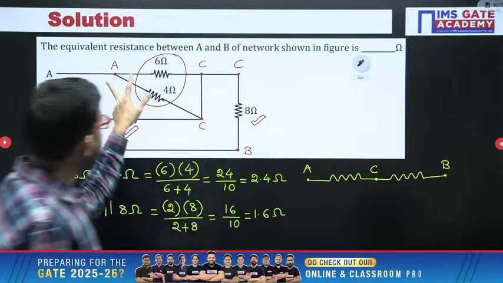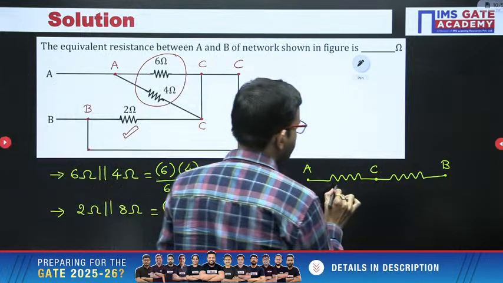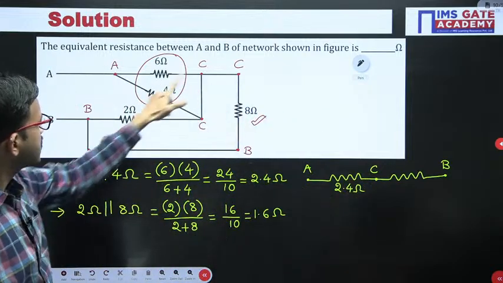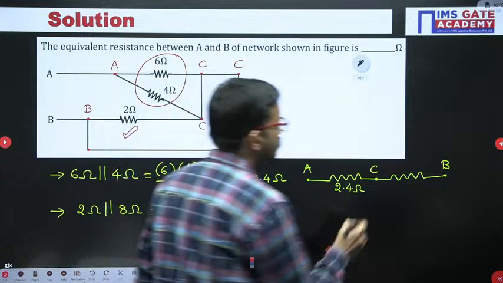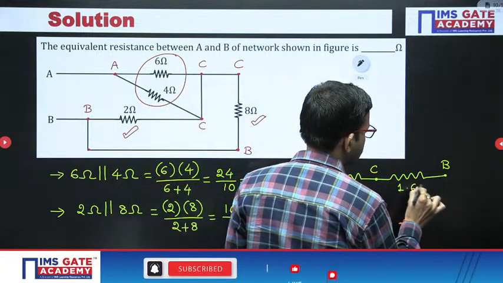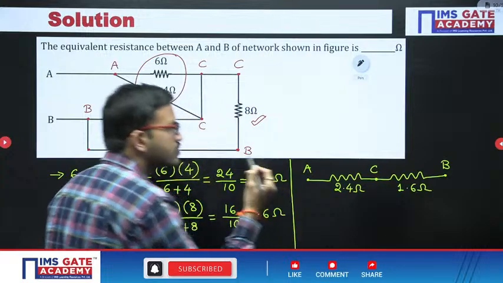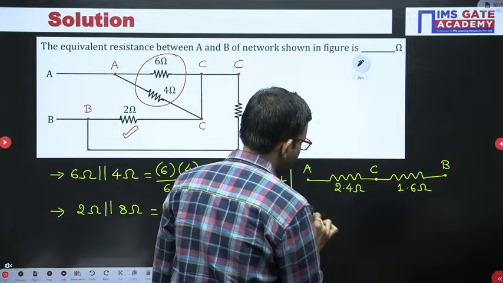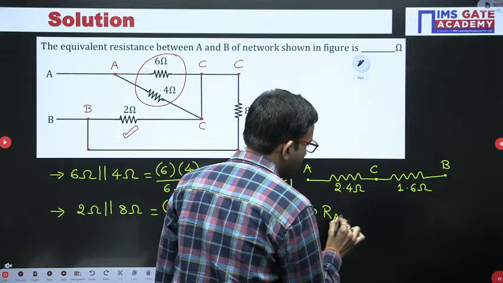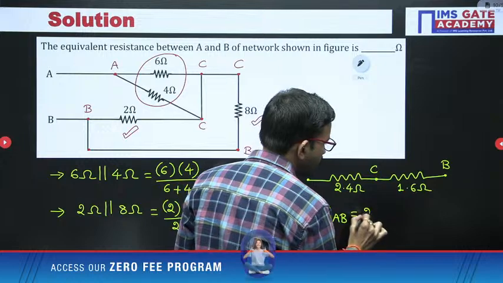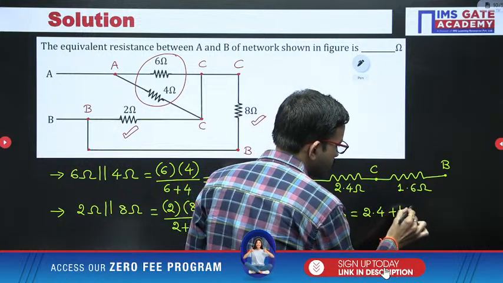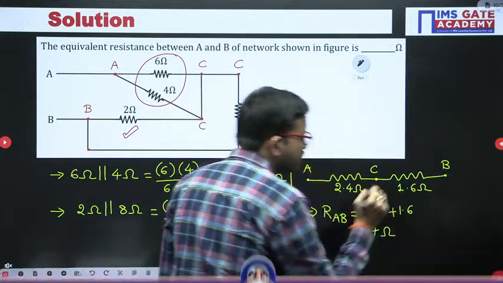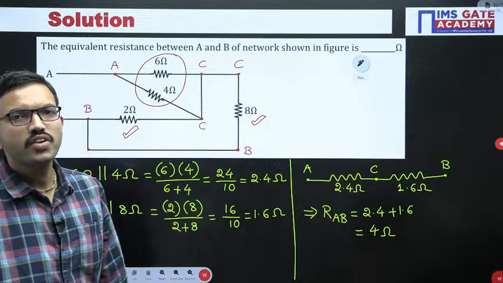Between A and C we got 2.4 ohm, and between C and B we got 1.6 ohm. Now these two resistors are connected in series. So RAB equals 2.4 plus 1.6, so that means you are getting 4 ohm. That's all. Okay, all of you can cross check.